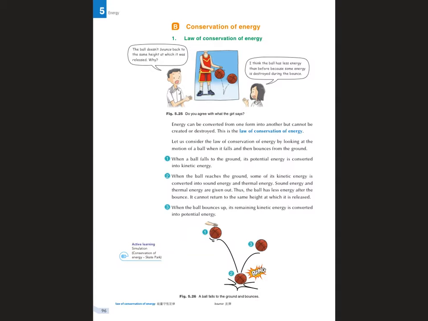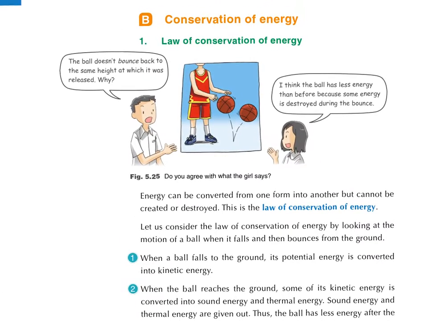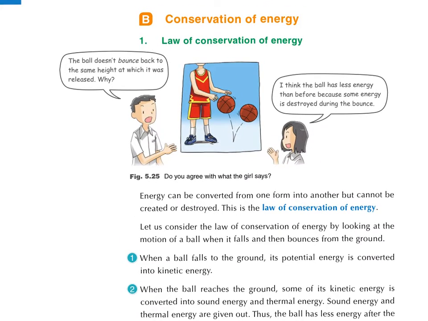What is this? If you try to play, the ball doesn't bounce back to the same height from which it was released. Why? Does this obey the law of conservation of energy? In fact, all energy can be converted from one form into another, as we learned in the last topic, but cannot be created or destroyed. Created 唔可以製造，亦都唔可以毀滅。This is the law of conservation of energy.